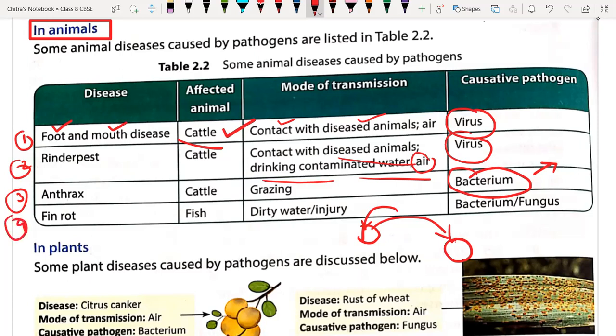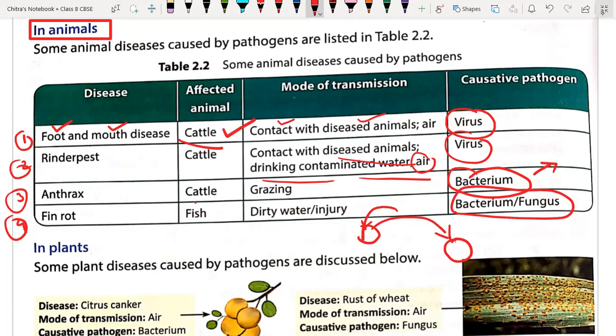Fourth, again an important disease caused to animals, is fin rot, and it is again caused by bacteria as well as fungus. Very important, by bacteria as well as by fungus.